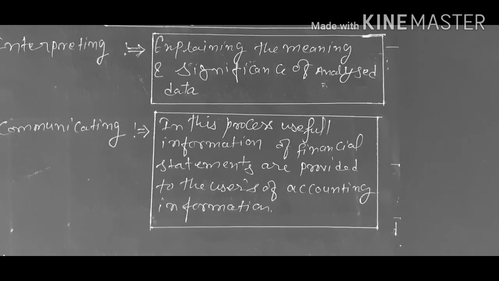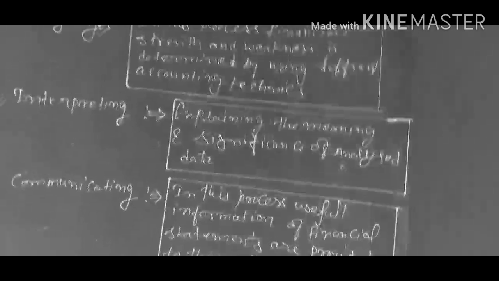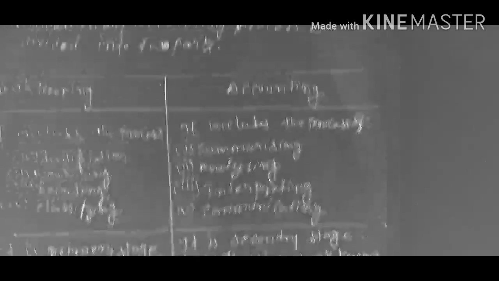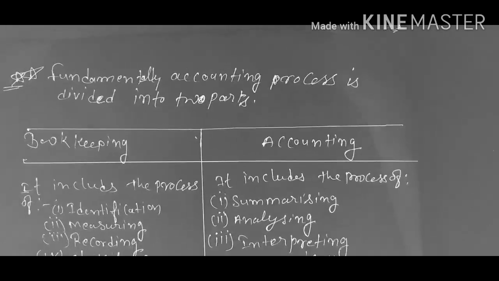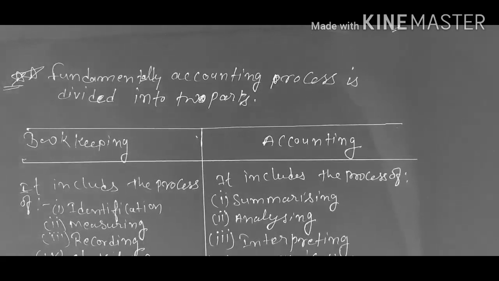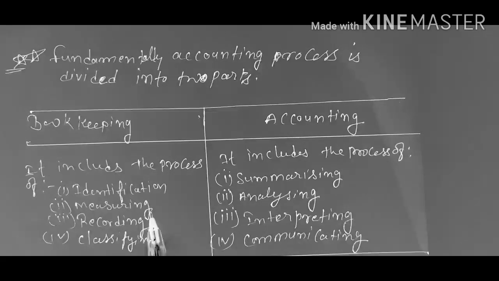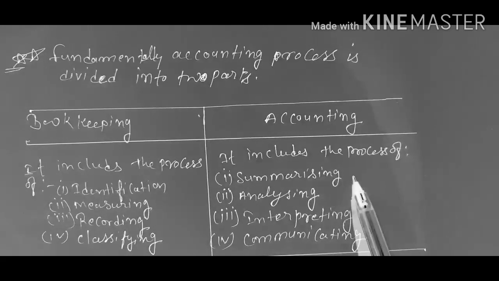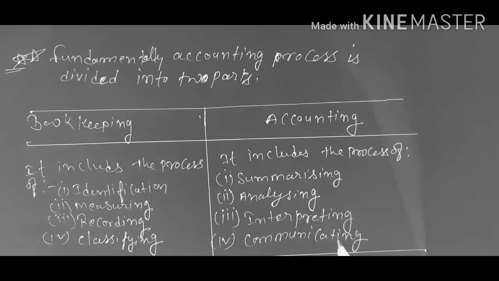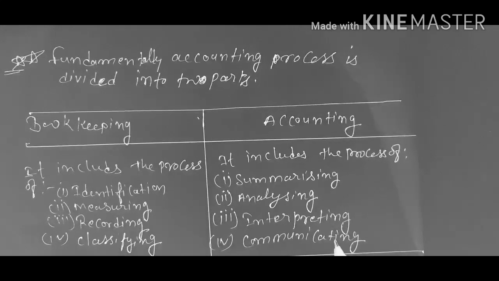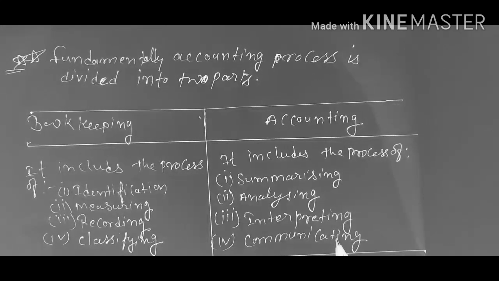But fundamentally, the accounting process is divided into two parts. One is bookkeeping and the other is accounting. We have learned that accounting is a process of identifying, measuring, recording, classifying, summarizing, analyzing, interpreting and communicating of financial information to the users of accounting information.